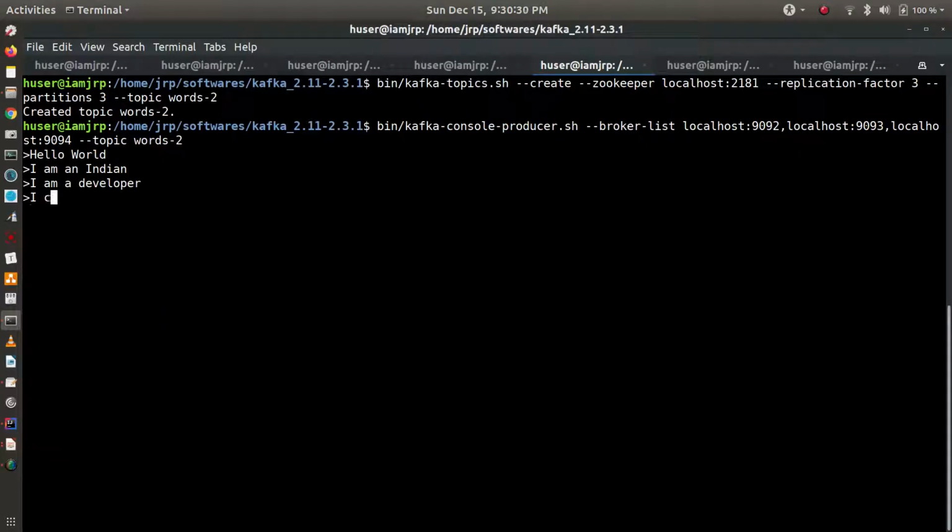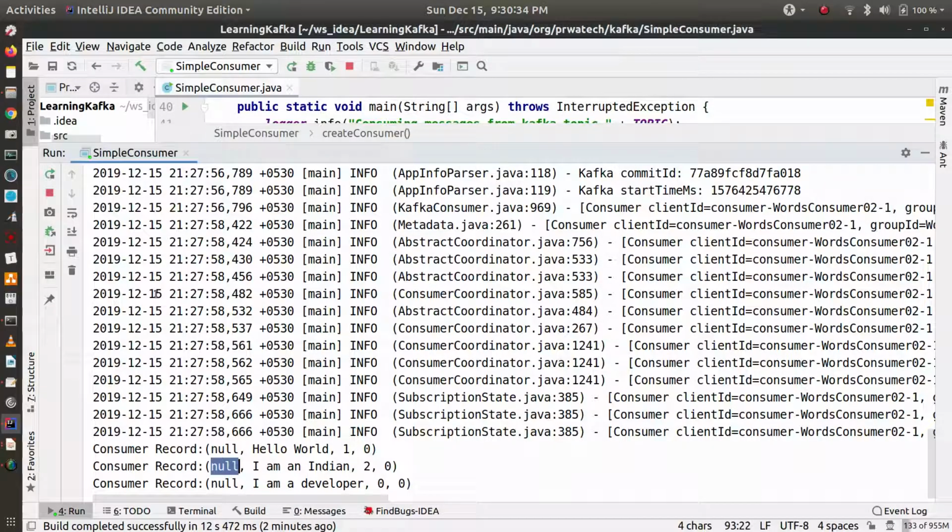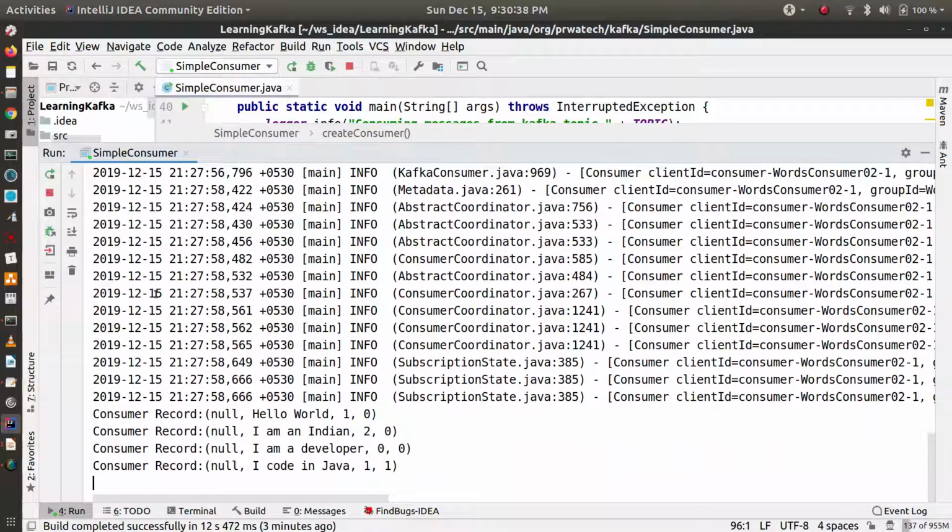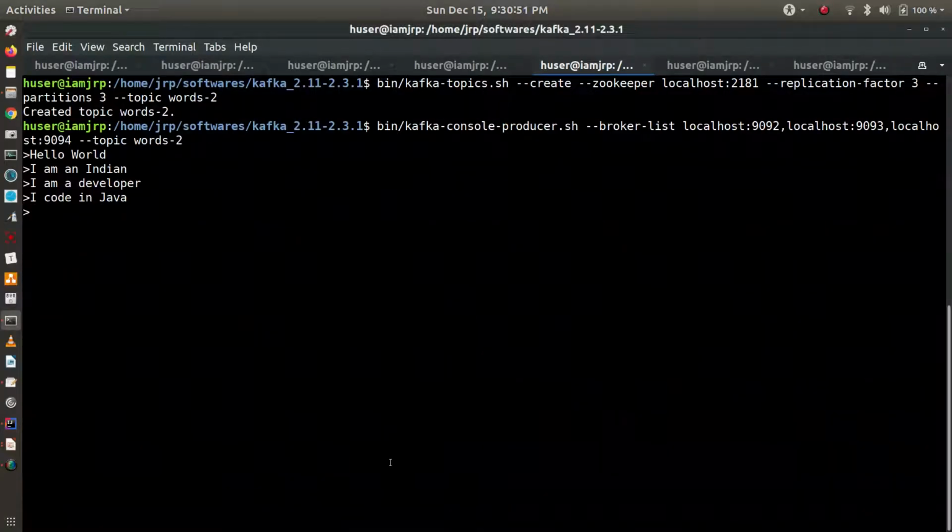I am a developer. I code in Java. Let's see, it can go to 0 or 1 or anything. So it went to 1 again. So in round robin fashion, 1, 2, 0, then again 1. Then the offset, which was 0, now becomes 1. So now let's put: I code, I use Git.